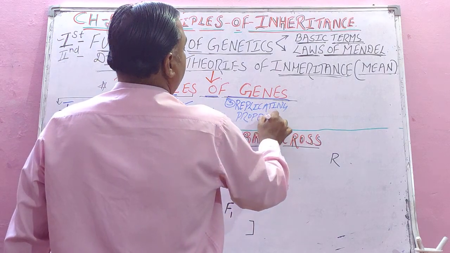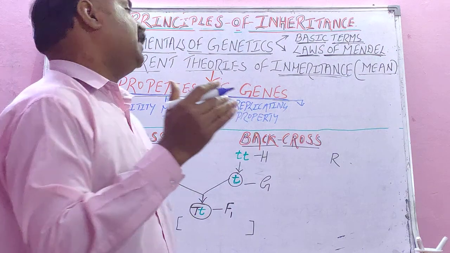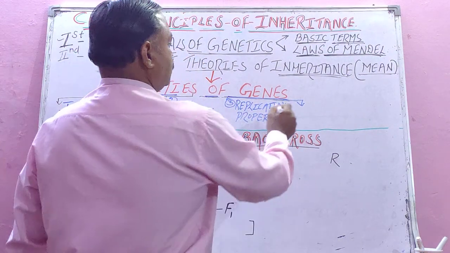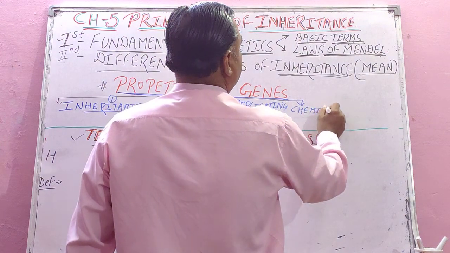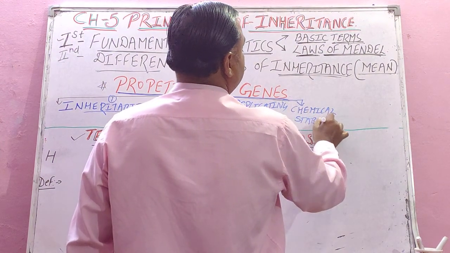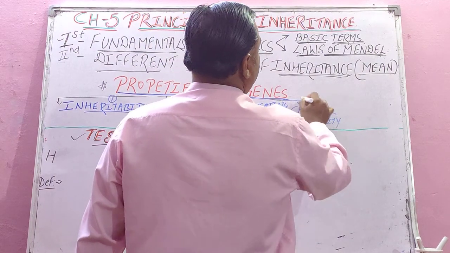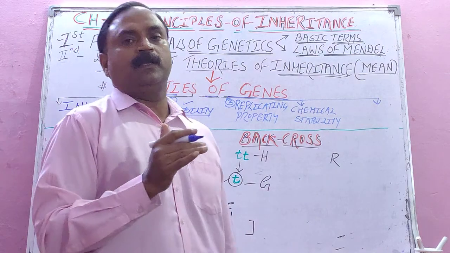The fourth property is very interesting, that is chemical stability. Genes exhibit chemical stability. Chemical stability means, students, genes can remain chemically stable.